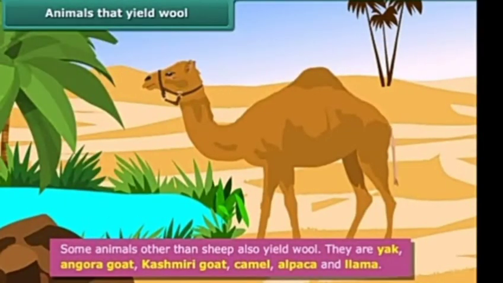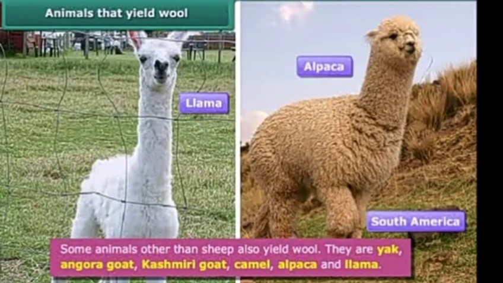Then comes the camel. The fur on the body of the camel is also used as wool. Here come the llama and alpaca. They are found in South America and they yield wool.